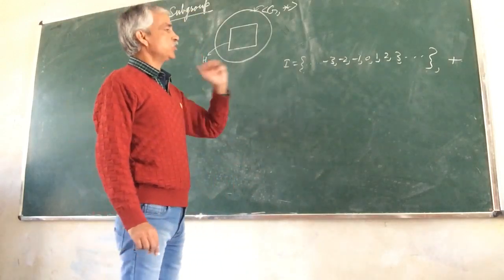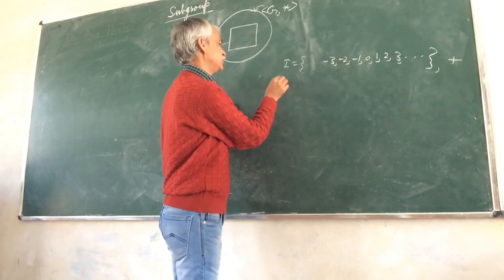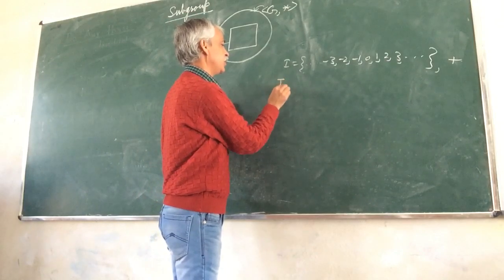Now we take a subset of I. Let us call it IM.